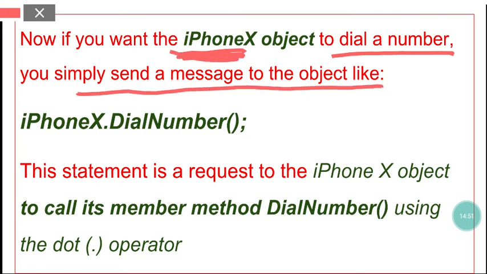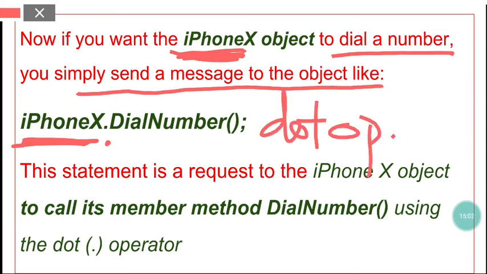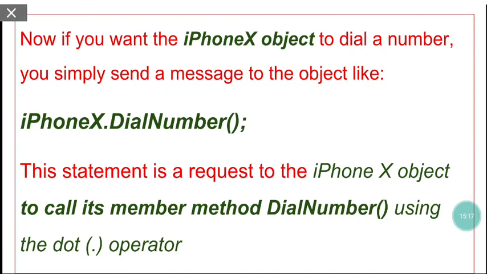What is that message in programming terms? iPhoneX, which is the name of the object, then this dot over here is called the dot operator. You will study about this dot operator in Chapter 5, Operators in Java. So you'll study about this dot operator later on.